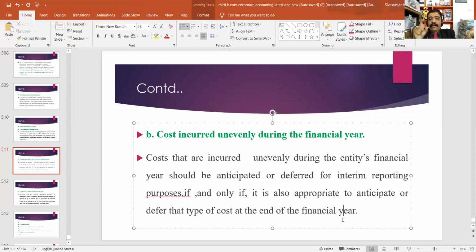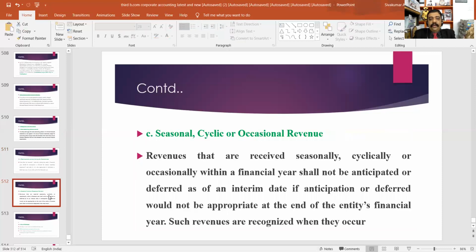That means costs that are incurred unevenly during the entity's financial year should be anticipated and included in the interim financial reports. But you do not include seasonal, cyclic, or occasional revenue in the interim financial report. Revenue that is received seasonally, cyclically, or occasionally within a financial year shall not be anticipated in the interim financial report. Okay.